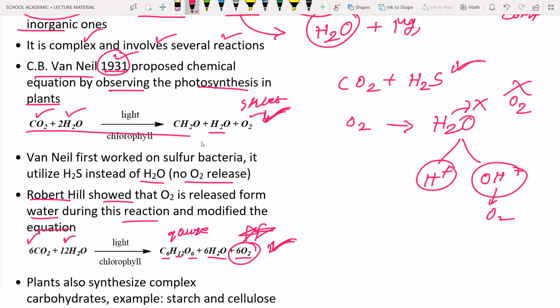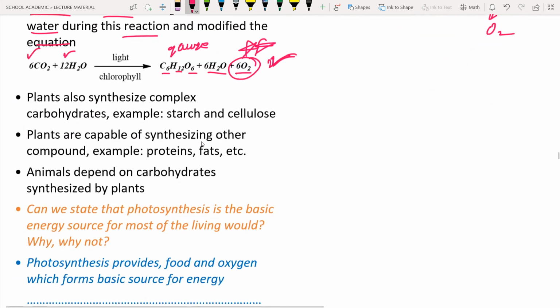And next, plants synthesize complex carbohydrates, for example starch. Just now we have seen the glucose molecules joined together to form starch. And cellulose also. Cellulose is also a form of sugar, and it is seen in plant cell walls. The plants are also capable of synthesizing other compounds like proteins, fats, etc. These are the main important things.